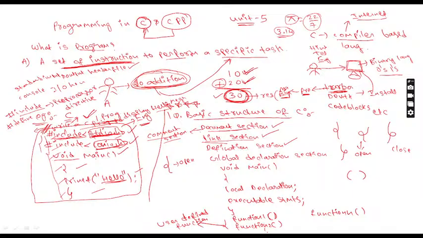So what is the meaning of the pi value 22 by 7? 3.14. It is fixed. Like this, in our program, if you want to create any constants, you can use the concept of the definition section. You got clarity now? What can we do with the definition section? We can create symbolic constants.